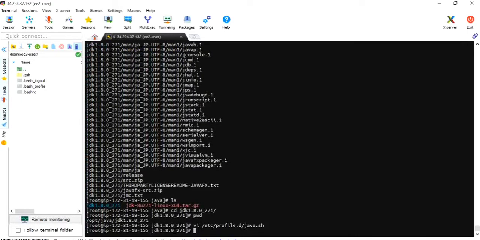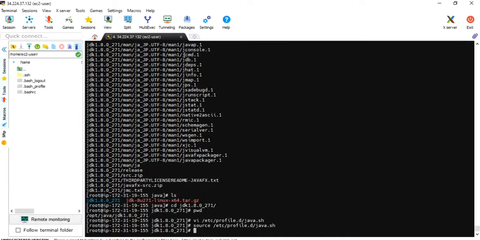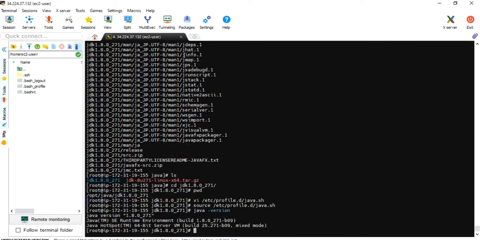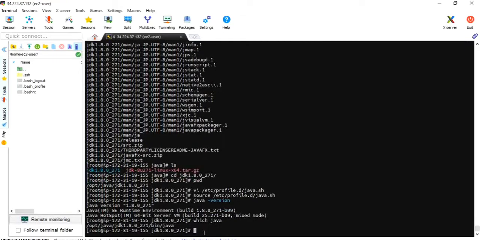Now we need to give permission for that script. source /etc/profile.d/java.sh. Okay, permission granted. Now let's check the Java version. java -version. Okay, it's 1.8, JDK 8. Yeah, it's pointing to the binary. Okay, Java has been installed.